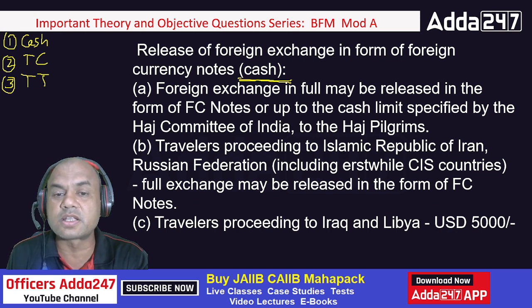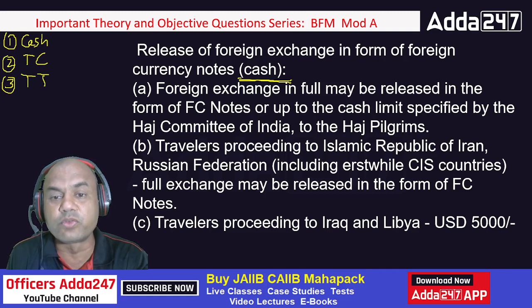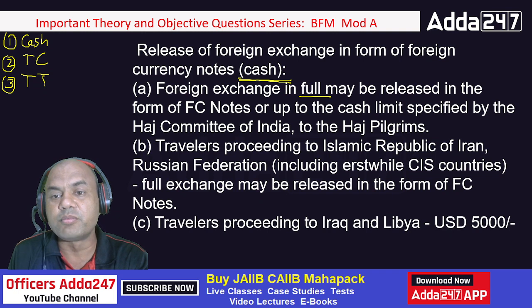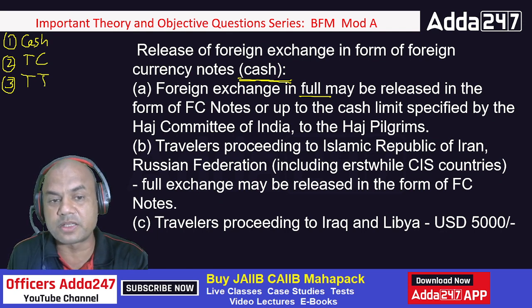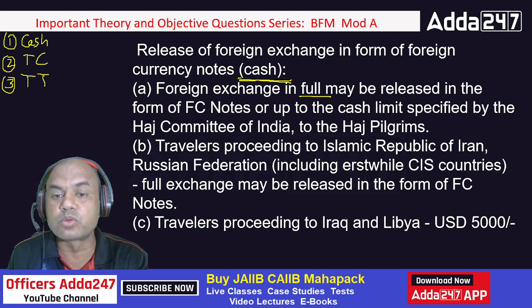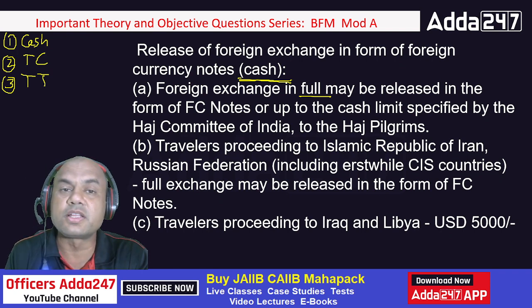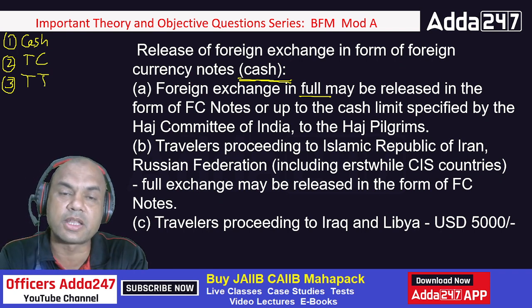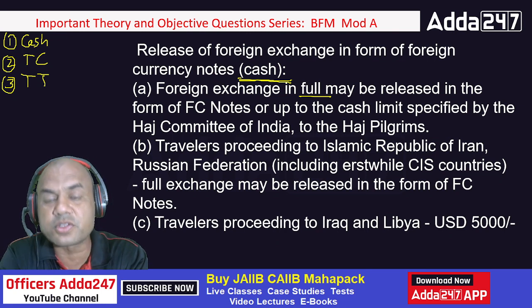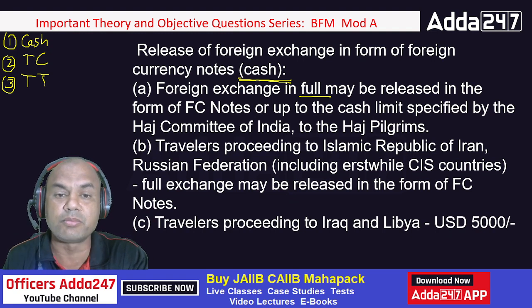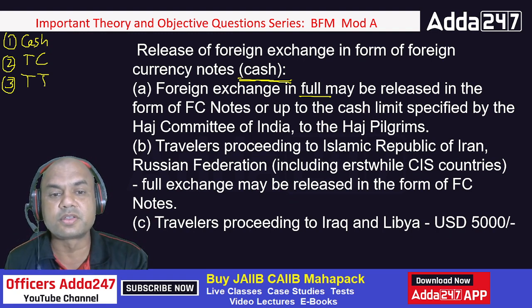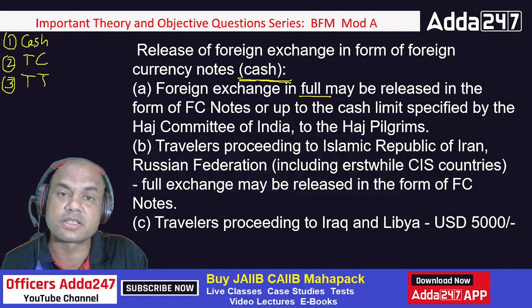So what is given? Foreign exchange in full may be released in the form of foreign currency notes or up to the cash limits specified by the Hajj Committee of India to the Hajj pilgrims. We are talking specifically about the Hajj Committee and Hajj pilgrims, because this question is asked many times in exams. Even in May 23, this question was there.